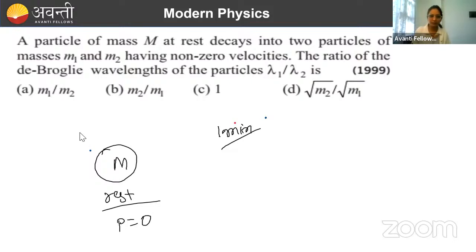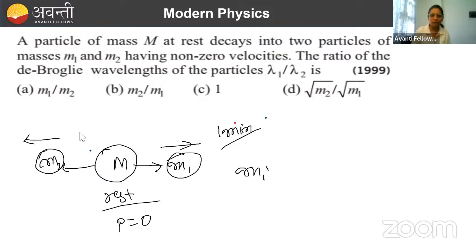So its momentum will be conserved. It is decaying into two particles. Suppose one particle is M1 and another is M2. Why am I taking M2 here? Because one particle should move in this direction, another in this direction, so that net momentum will be 0. So M1 V1 should be equal to M2 V2.